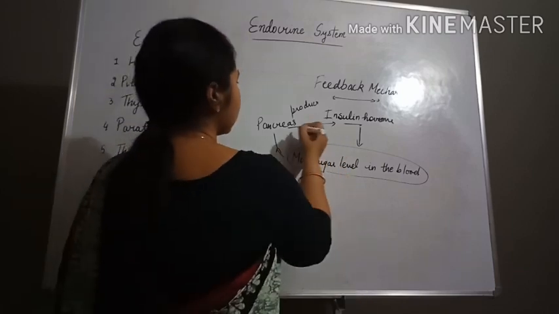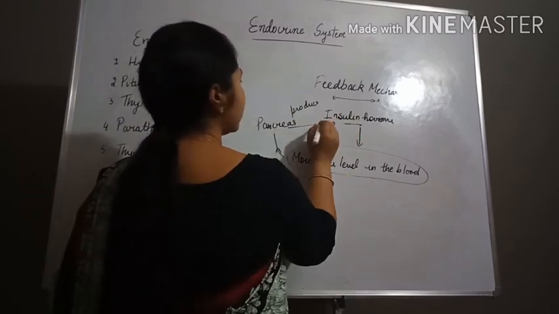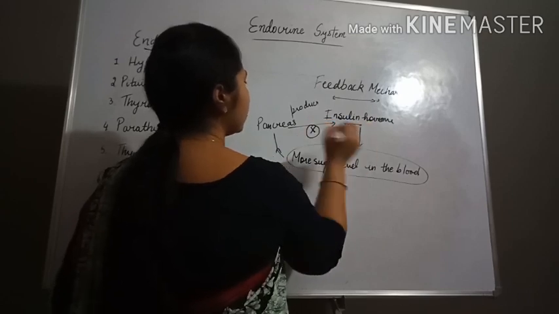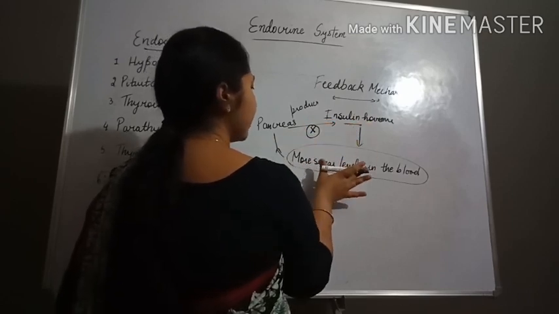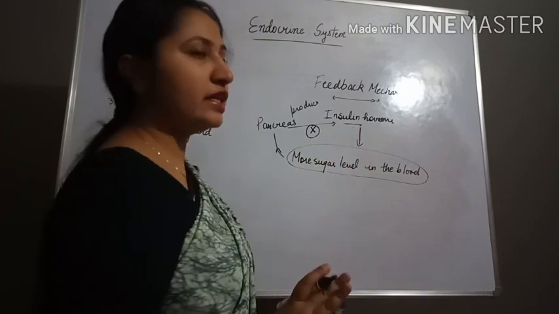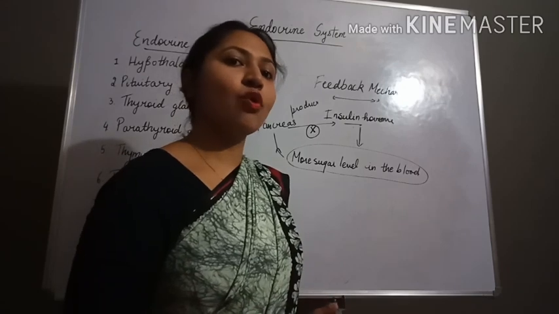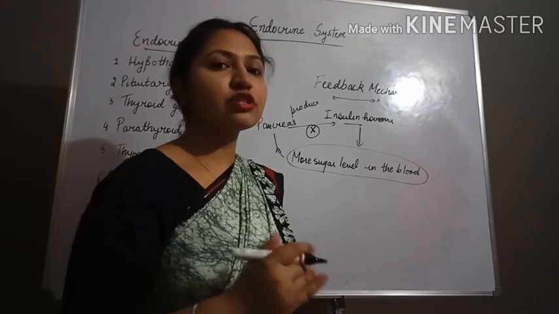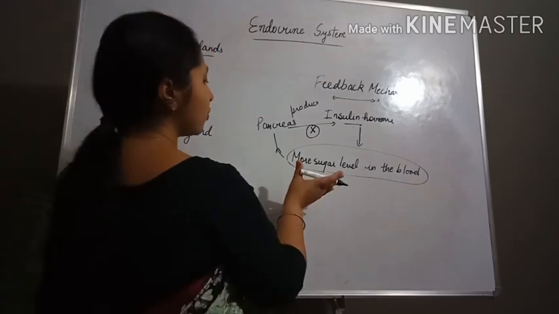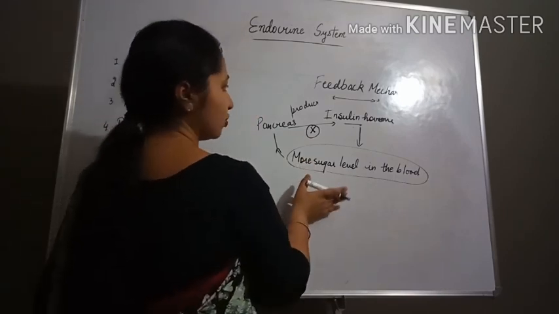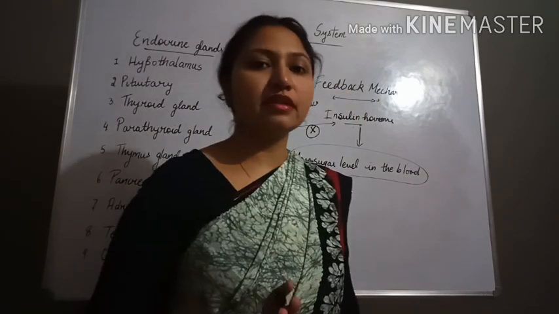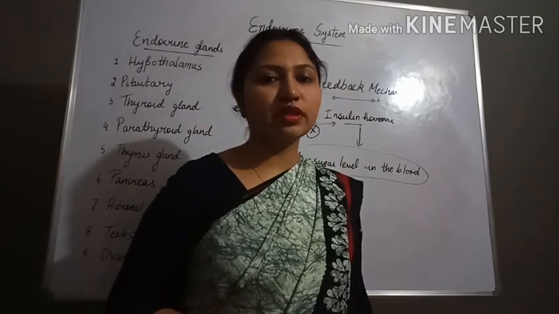So the pancreas will not produce the insulin hormone, and then it will not lower the sugar level at all. So when there is a need for any hormone, only at that time the endocrine glands show their action. Otherwise, if the situation is under control, then the feedback mechanism is there, and the endocrine gland will not produce the hormones.